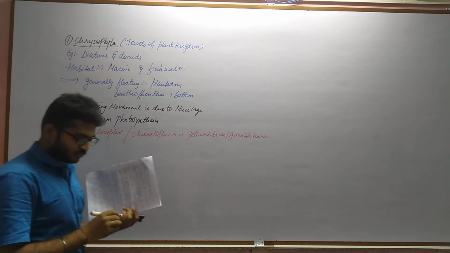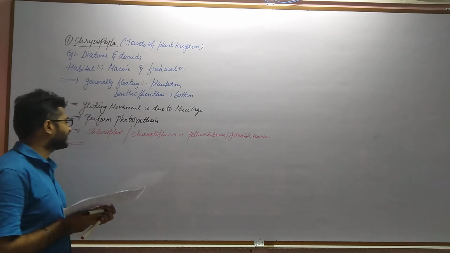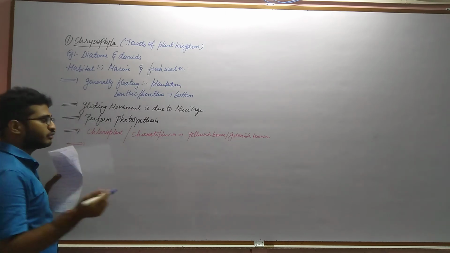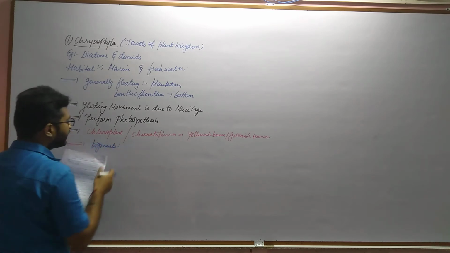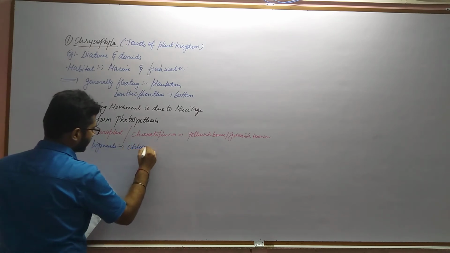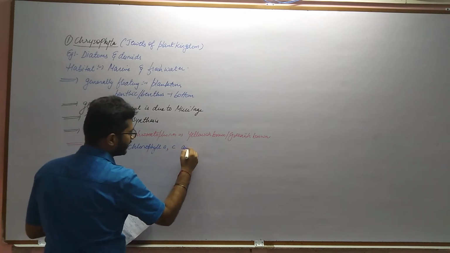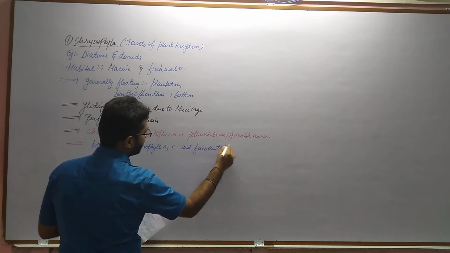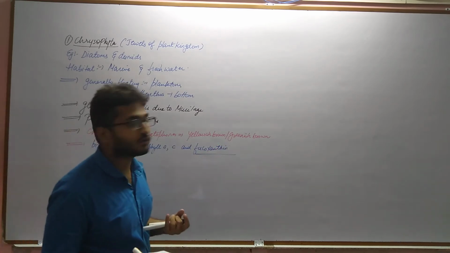Chromatophore is a substance which provides the color for photosynthesis. The pigments which are present, the pigments responsible for photosynthesis, are chlorophyll A, chlorophyll C and fucoxanthin. This pigment is new for you. So chlorophyll A, chlorophyll C as well as fucoxanthin.